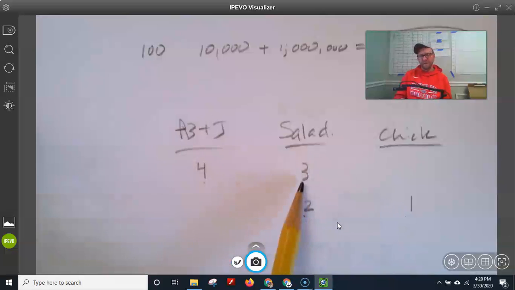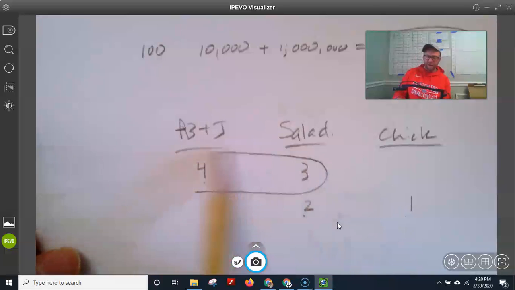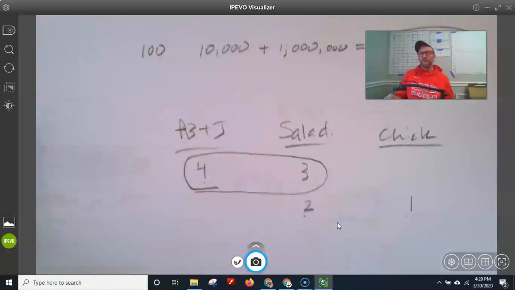We've got this 3 in the middle here. So you think there'd be a way, right, that I could scale this up? So instead of 4 to 3, scale it up so that I have an even number of people picking salad, right?